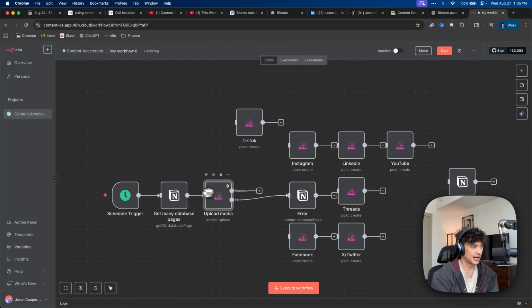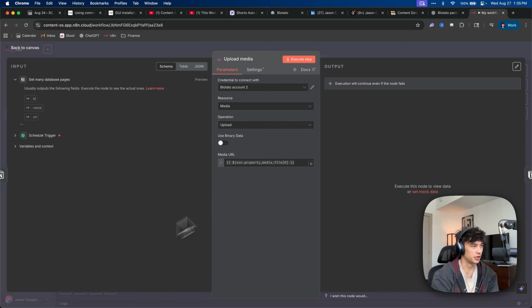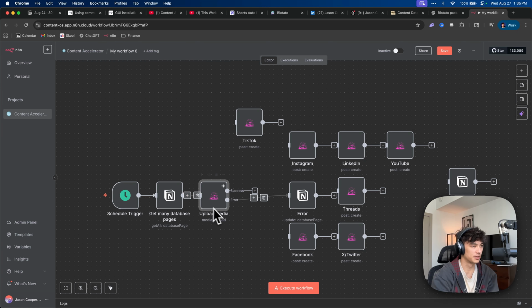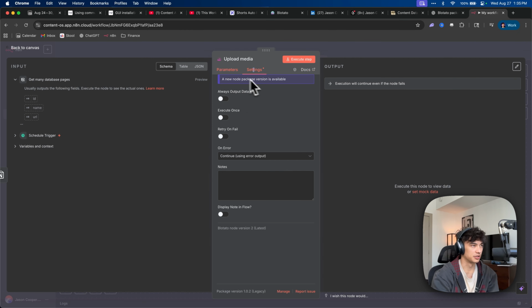And so I don't know what exactly is going on. I think it's a problem with the node. I don't think we're doing anything wrong, but that basically means that this whole error handling workflow is practically rendered useless. So on error, I think we're just going to stop the workflow.